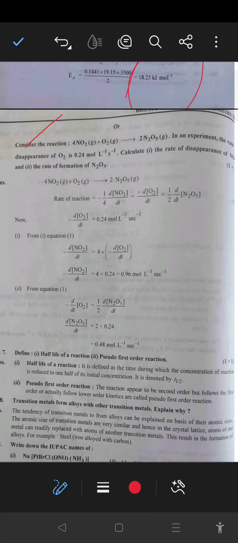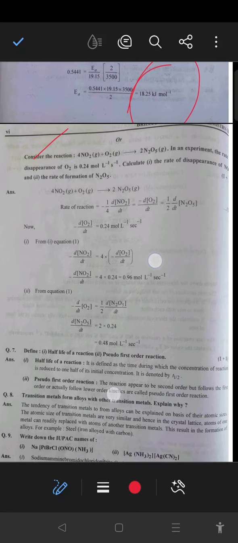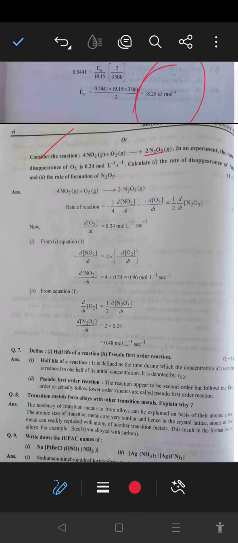Next, consider the reaction of NO2 plus O2 to give 2N2O5, and the expression for the disappearance of O2 is also given.